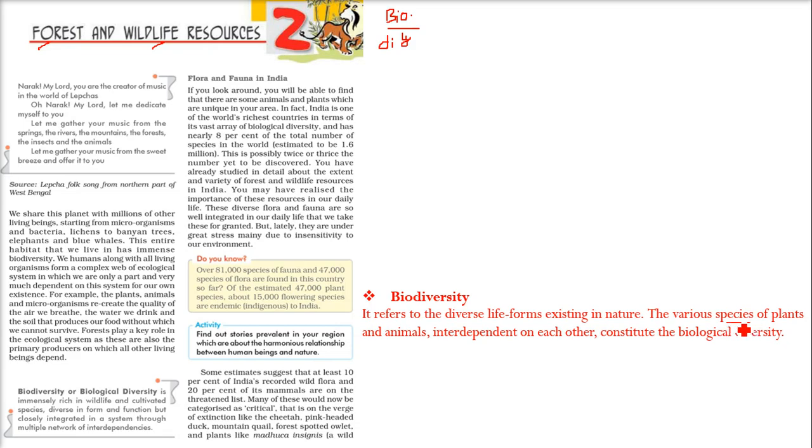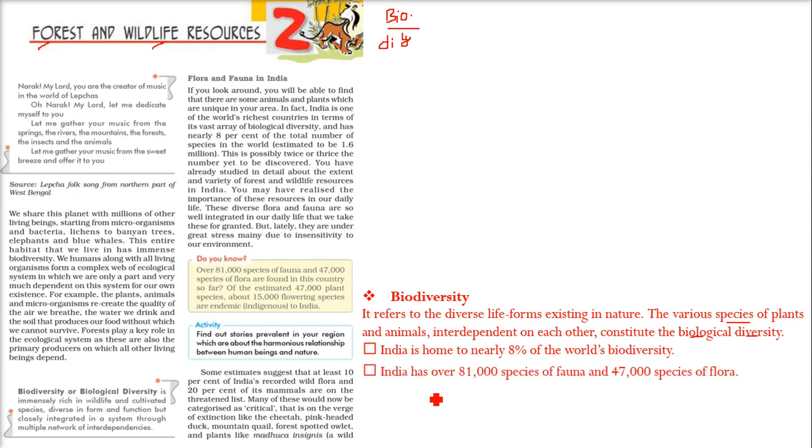The various types of species of plants and animals, we call them flora and fauna. These plants and animals, which are quite interrelated and interdependent on each other, constitute the biological diversity. In short, we call it biodiversity. India is home to nearly 8% of the world's biodiversity. India has 81,000 species of fauna and 47,000 of flora.